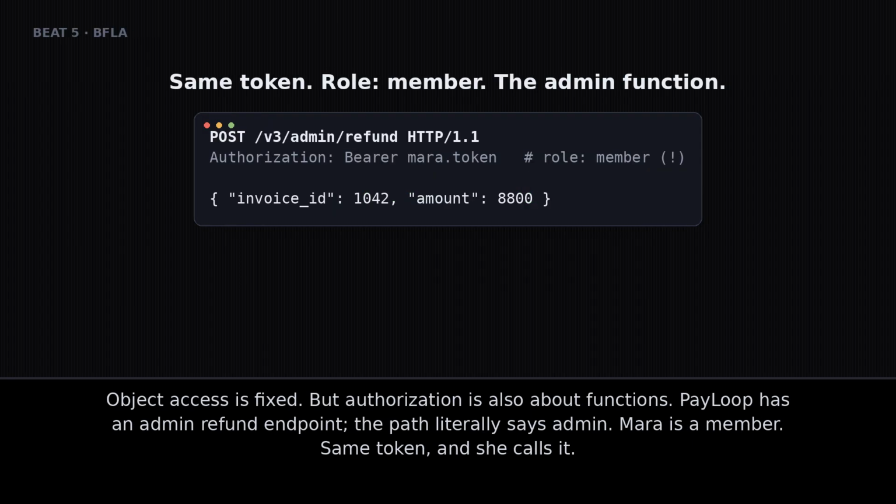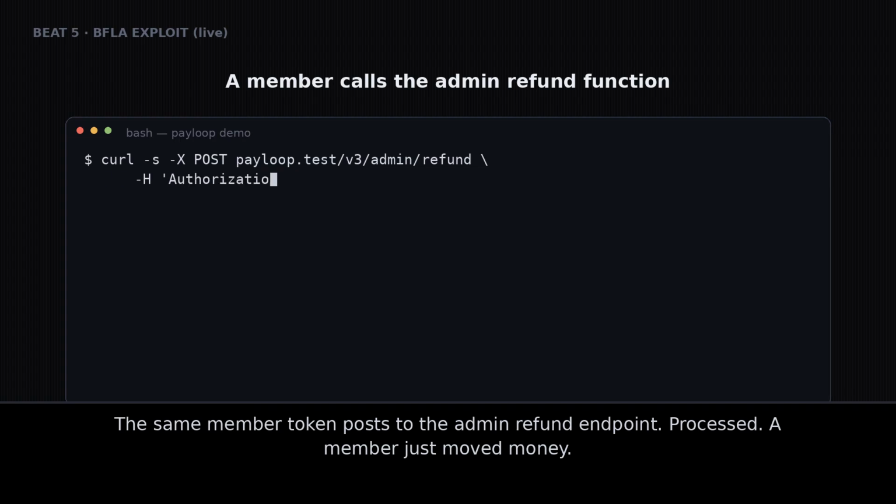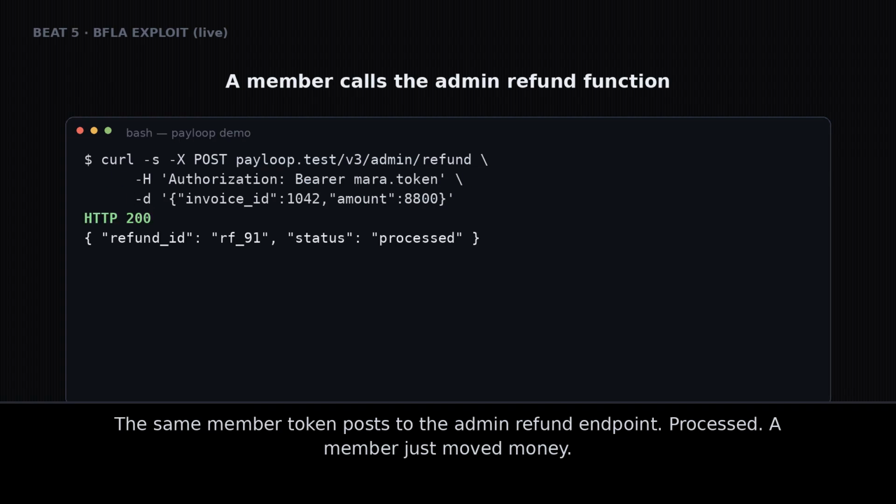Object access is fixed, but authorization is also about functions. PayLoop has an admin refund endpoint. The path literally says admin. Mara is a member. Same token, and she calls it. The same member token posts to the admin refund endpoint. Processed. A member just moved money.